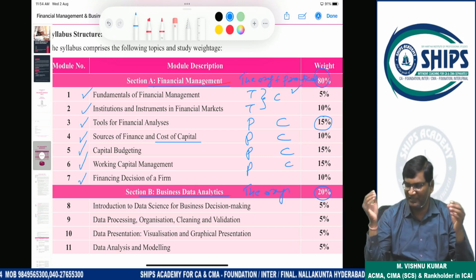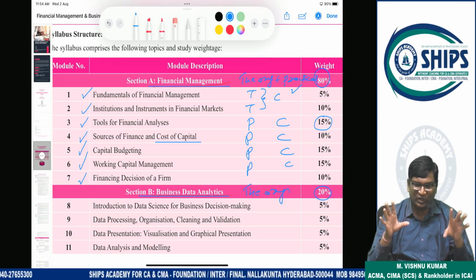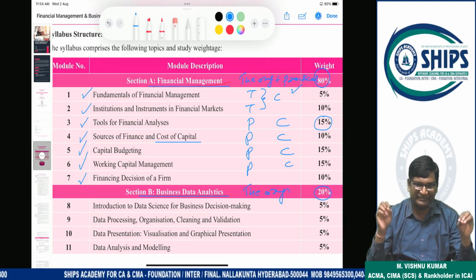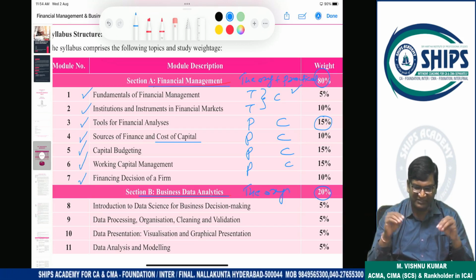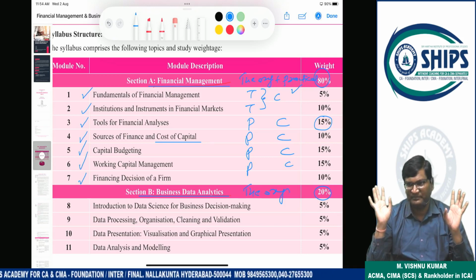Businesses failed and they closed their businesses. So in business, the cost which is arising due to fixed expenses, the risk which is arising due to fixed expenses is called operating risk.